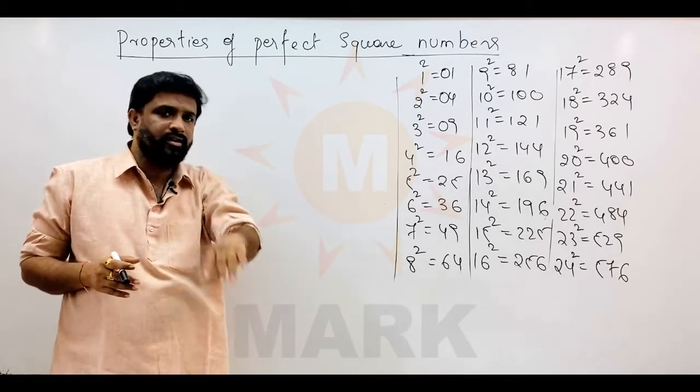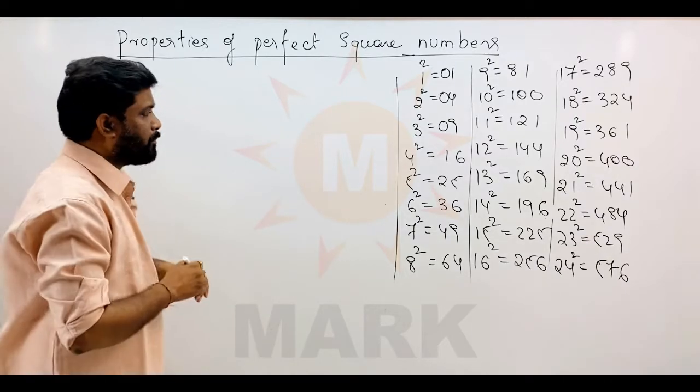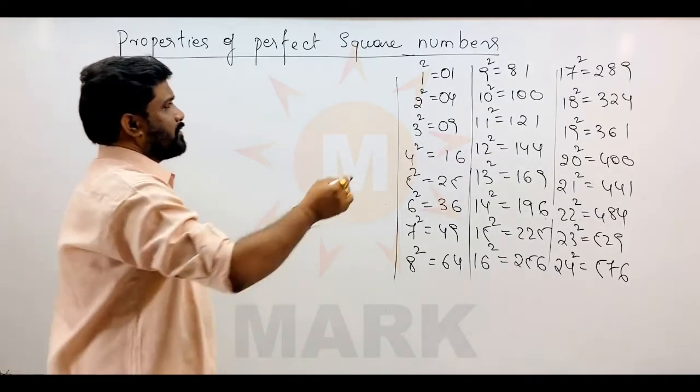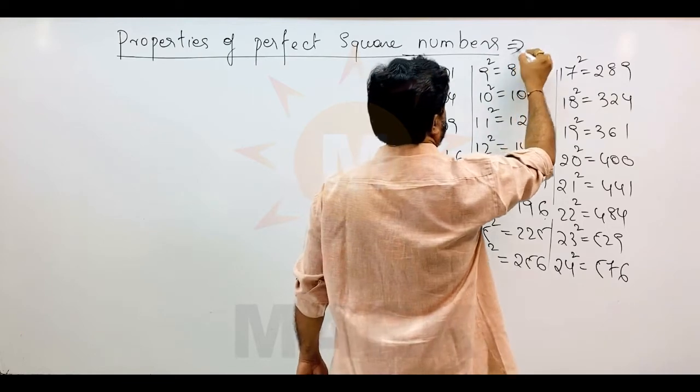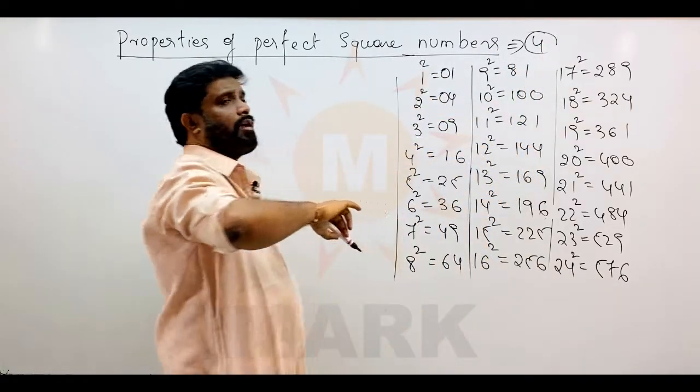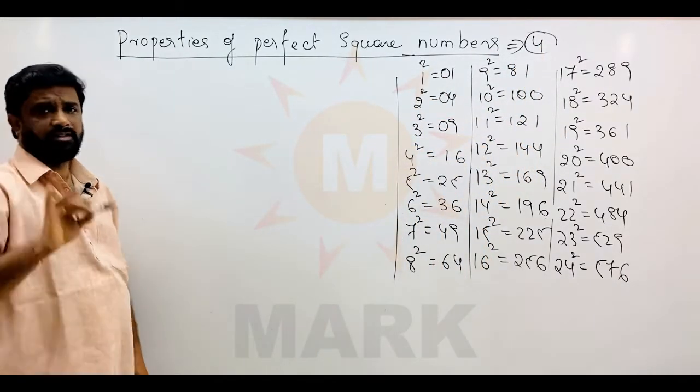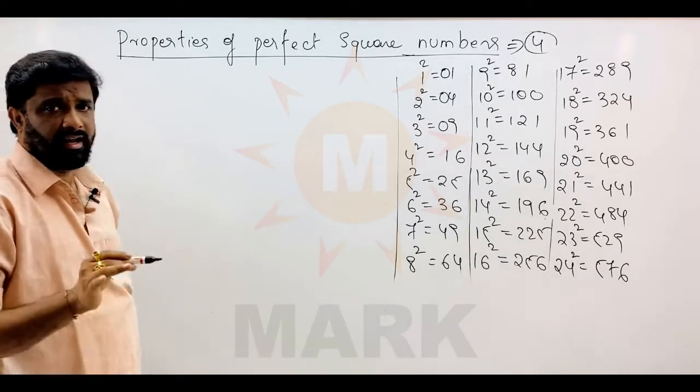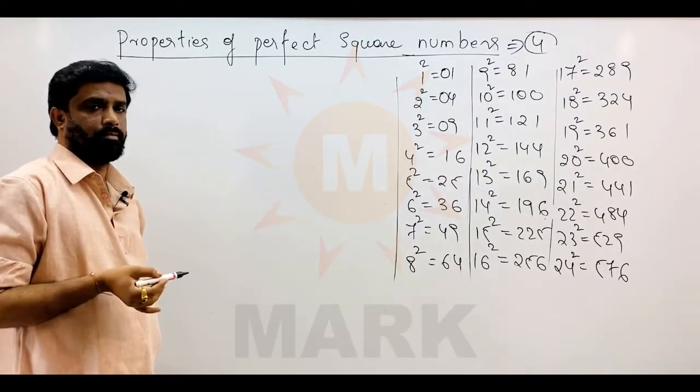There are four important properties regarding perfect square numbers. One by one I will deal with them and explain what the four important properties are.